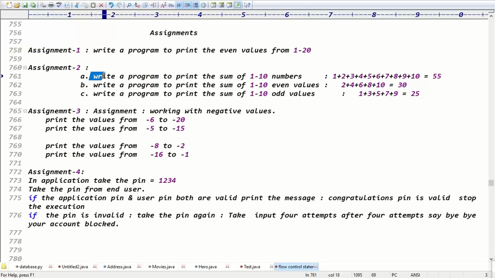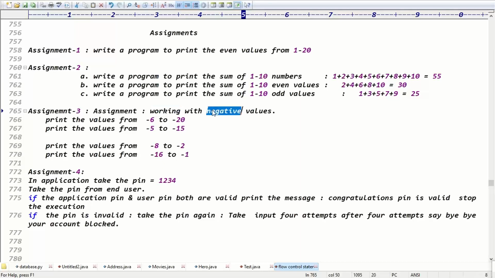Next one is assignment 2. Write a program to print the sum of 1 to 10 numbers. Sum of 1 to 10 numbers, sum of 1 to 10 even numbers, sum of 1 to 10 odd values. Sum of 1 to 10 odd values, right? This is assignment 2.